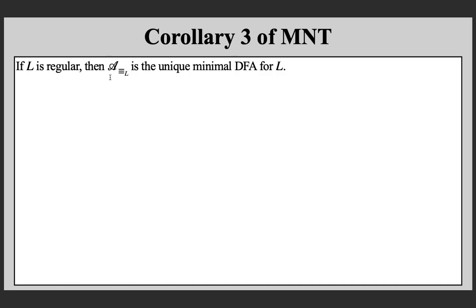If you apply the construction to get an automaton, that is the construction that we discussed in lecture L23, then what you are obtaining is the unique minimal DFA for that regular language. This is also a very nice result. If the language is regular, you look at this canonical relation, which is a Myhill-Nerode relation, apply the construction to get an automaton, and what you are getting is the unique minimal automaton.